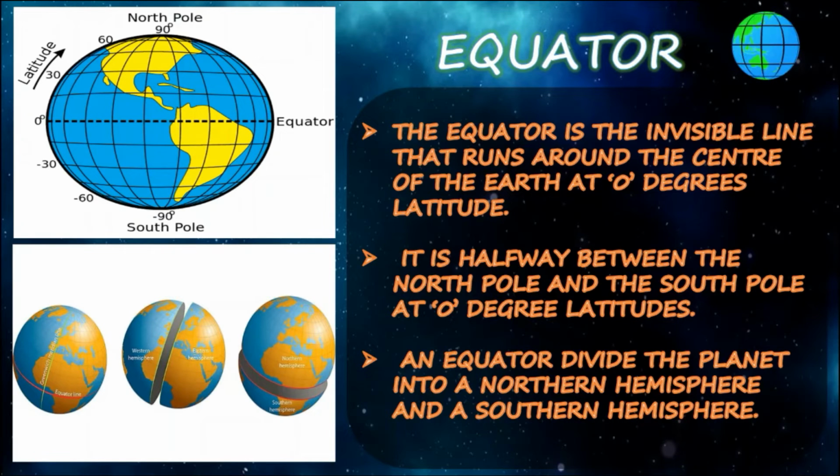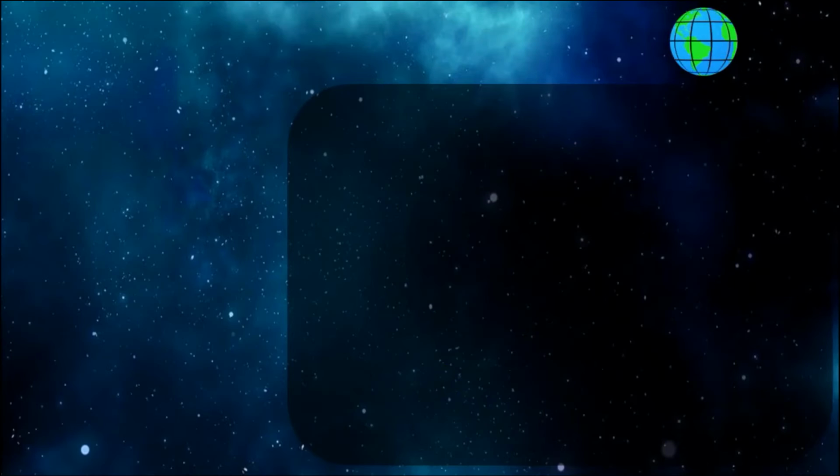It's nothing but, my dear children, for the easy understanding of the earth, imaginary lines are drawn horizontally and vertically on the globe, right? So the equator is the longest line on the globe passing through the center of the earth. This line is formed midway between the two poles, thereby dividing the earth into two equal halves. These two halves are called the hemispheres. So this equator is also called the 0 degree latitude. Clear?